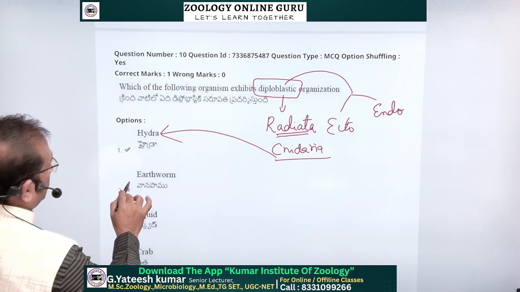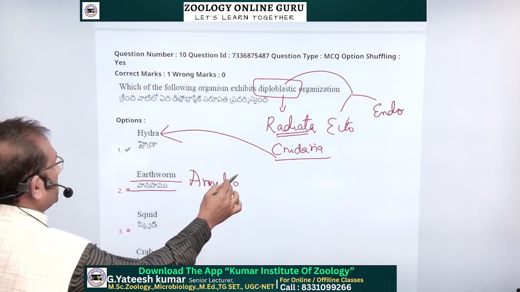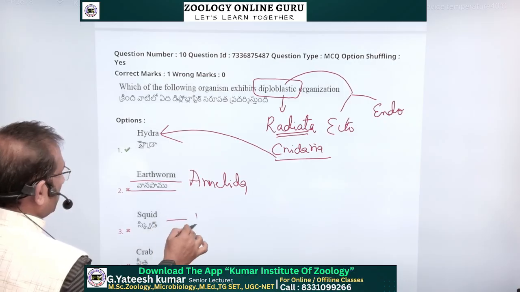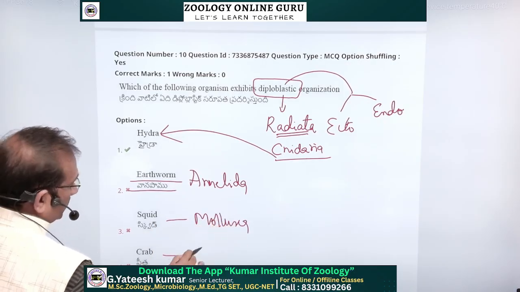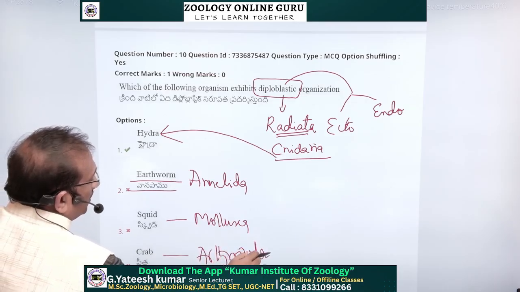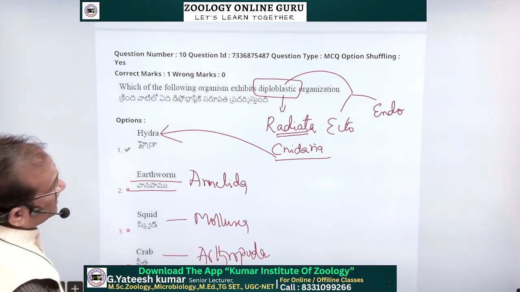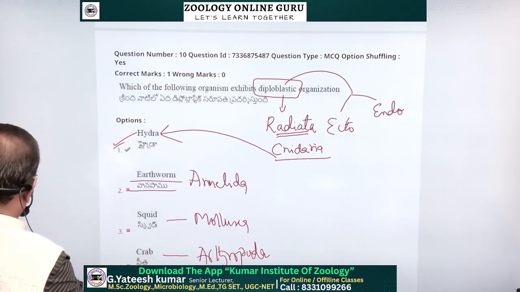Earthworm is Annelida. Squid, Mollusca. Crab, Arthropoda. So this is also a very simple question, a basic question. The answer is Hydra.